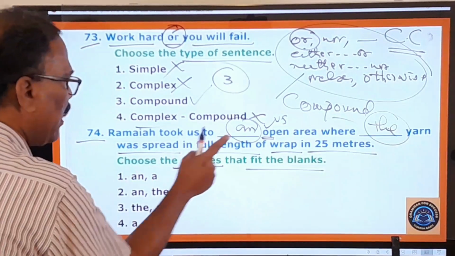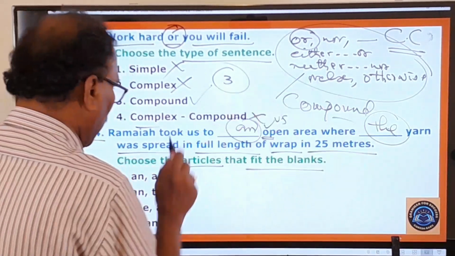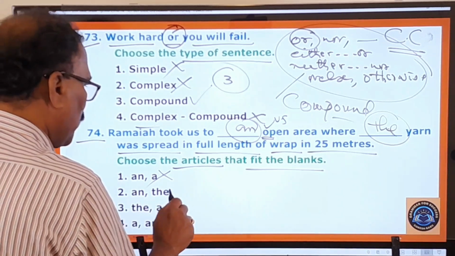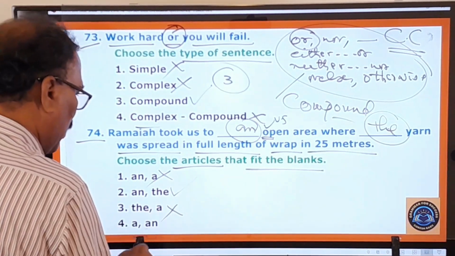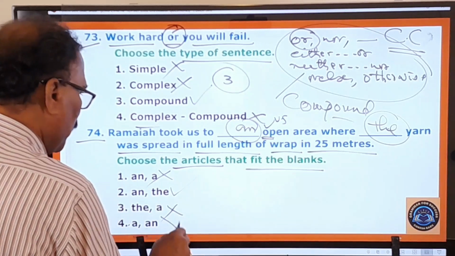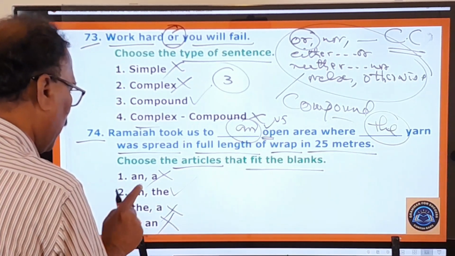So here "an" is okay, but "a" is not okay there. Therefore this is wrong. And "the". So the second one is the right one. Here "an" and "the" must be used. "The, a": no, this is not the right one. Fourth one, "a and": no. So here the first one, third one, and fourth one are wrong.